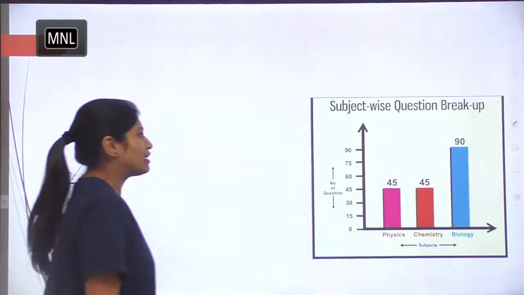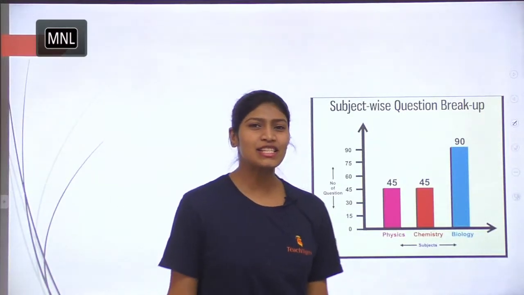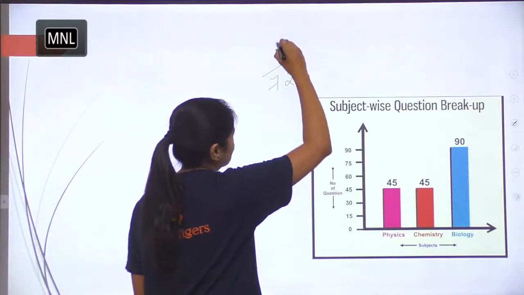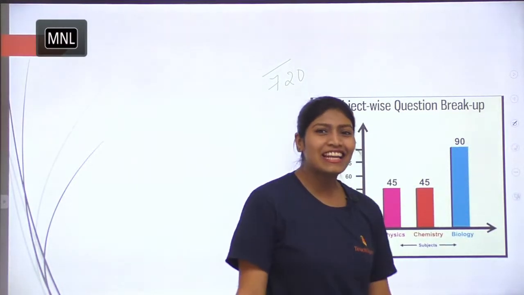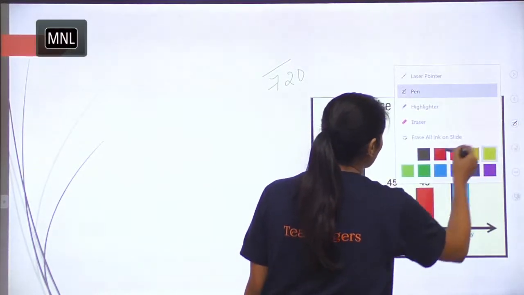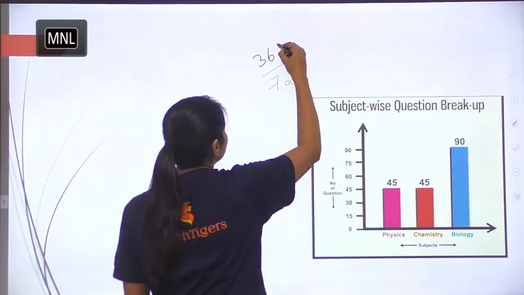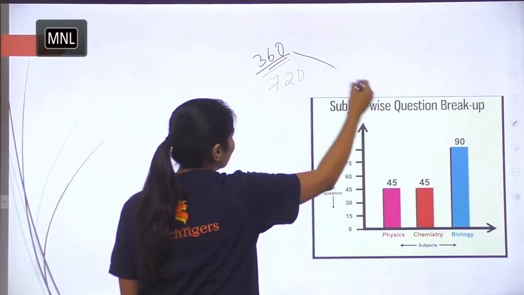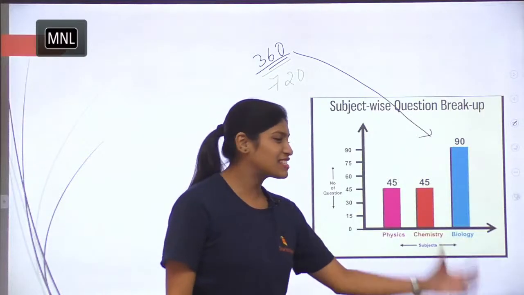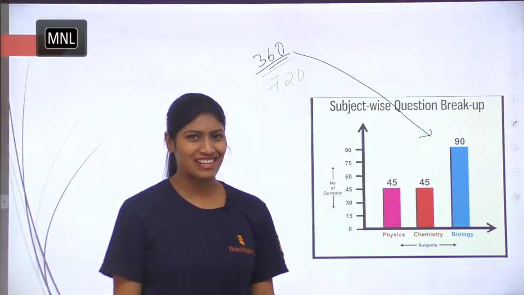Before that, guys, you already know that out of 720, what is our NEET weightage for biology here? It's 360. Yes, biology alone is 360. When you compare with physics and chemistry, you have to give more weightage to biology.